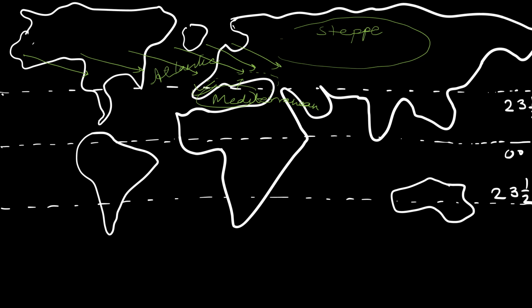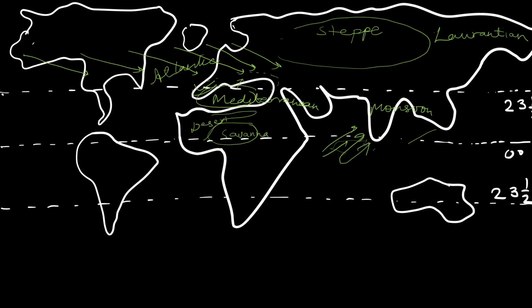The next we have is the Laurentian type of climate, also colder. Here in India, we have a monsoonal type of climate because of the reversal of the trade winds. We get a good amount of rainfall by the reversal of the trade winds. In this section, we have a savanna type of climate, the grassland one. Here we have a desert also. In the coastal region, we can expect a good amount of rainfall.